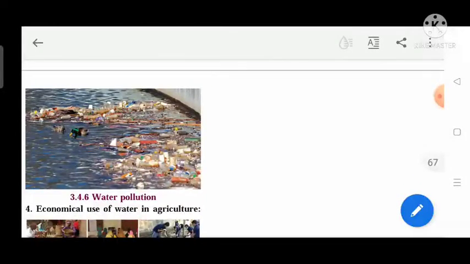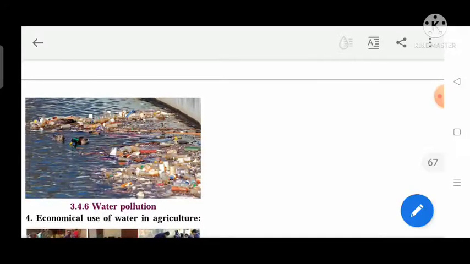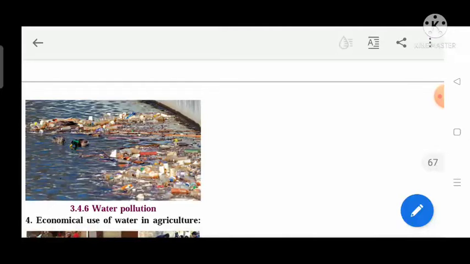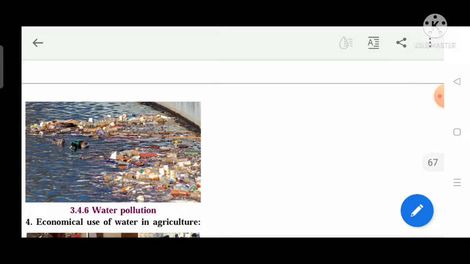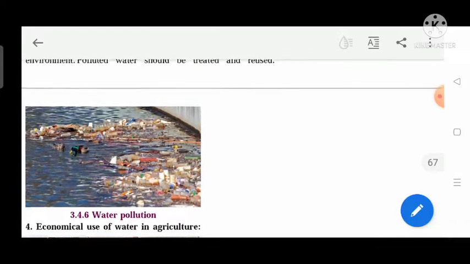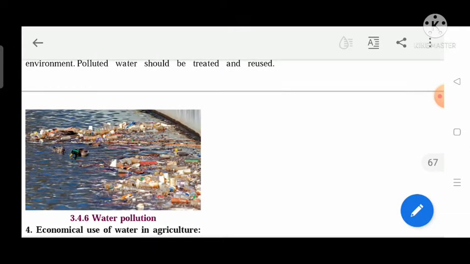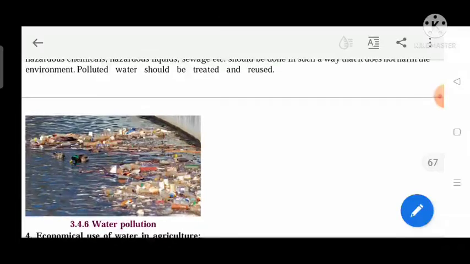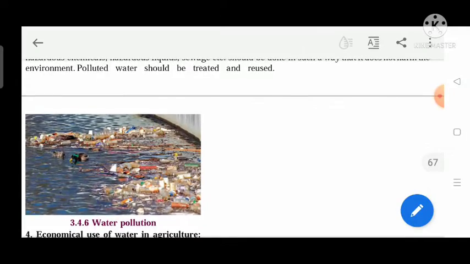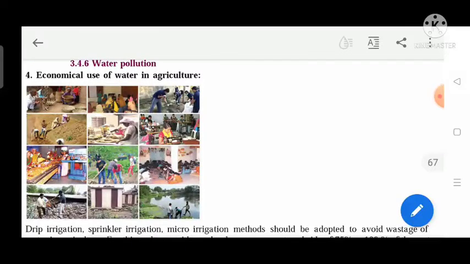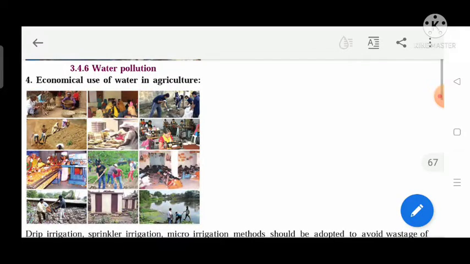Here in this image you can see a water body with so much waste in it. This waste is of plastic bottles and non-degradable material. If such material settles on the surface of water or inside, the aquatic animals also die due to this pollution. So we should be careful about it. Water pollution.